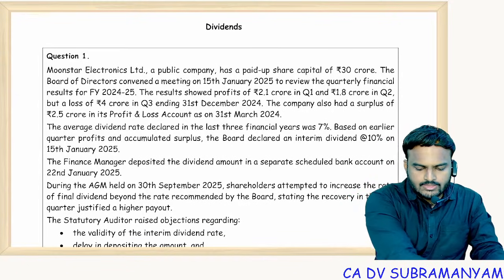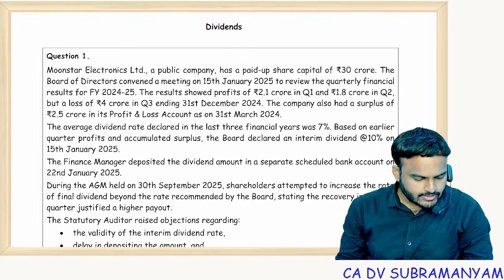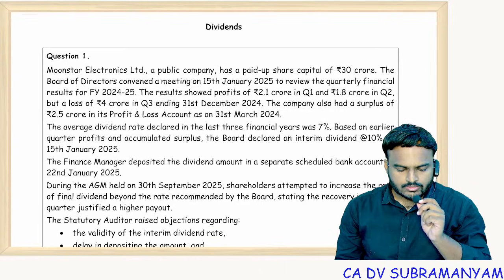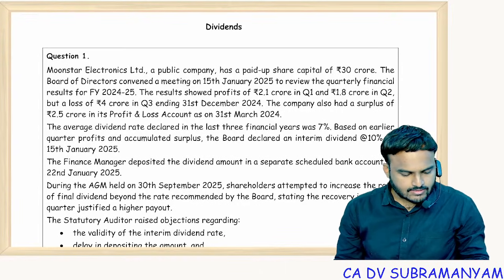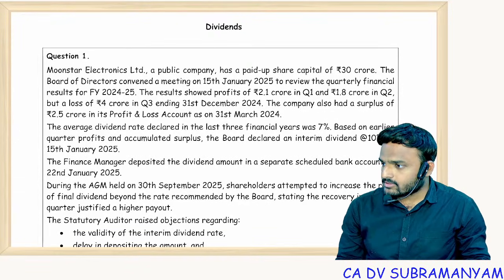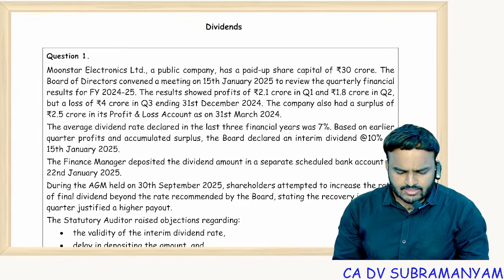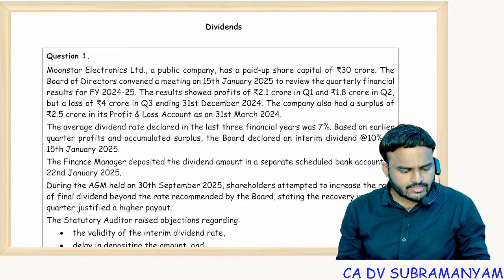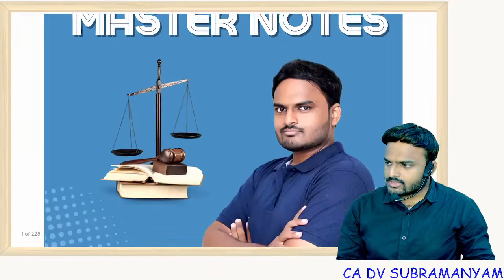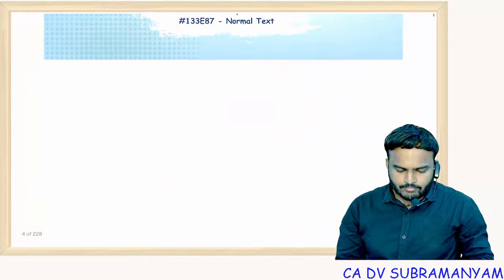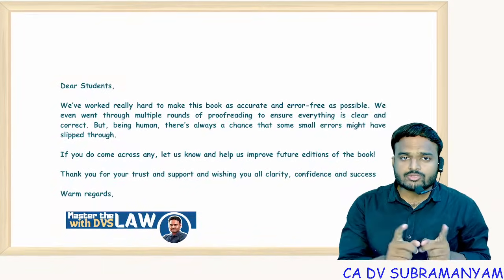Fine. So on the screen you can see the starting chapter is dividends. Today I'm going to cover three topics, as it is the first day. In front of you, a PDF document is also visible. In total there are some 16 or 17 questions. Each and every question, first I'll read it and then I'll go through my master notes. In the master notes I'll explain the provision. It's not a detailed explanation, it's a marathon, and then I'll come back and show you the answers.